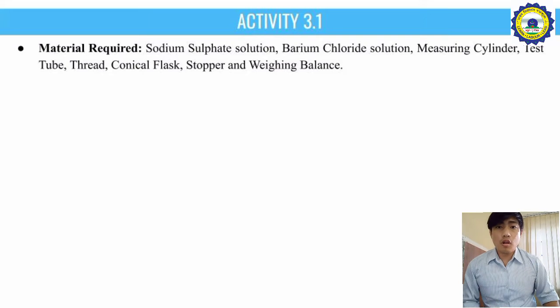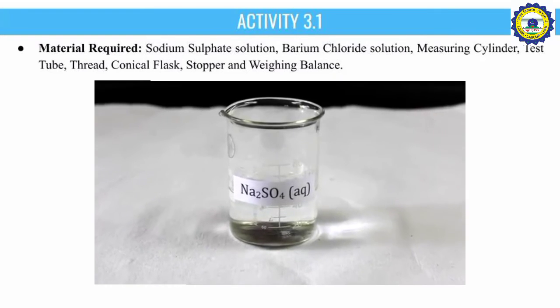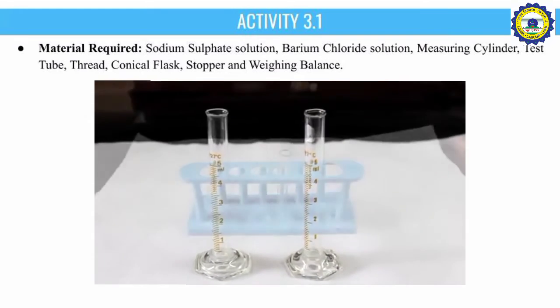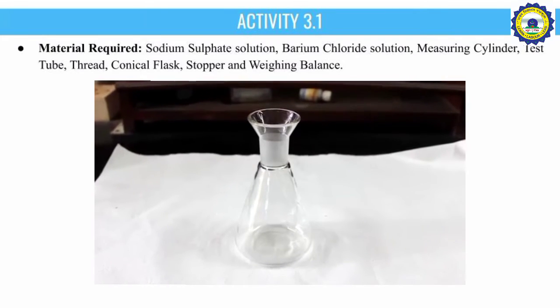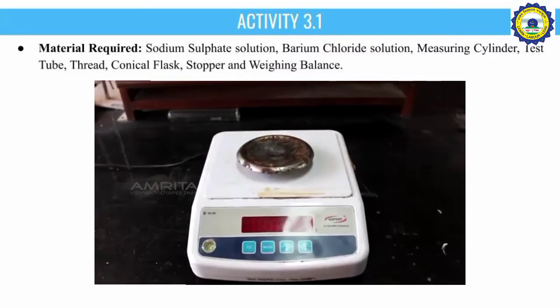Let's learn about the law of conservation of mass using activity 3.1. Materials required: sodium sulfate solution, barium chloride solution, measuring cylinder, test tube, thread, conical flask, stopper, and weighing balance.